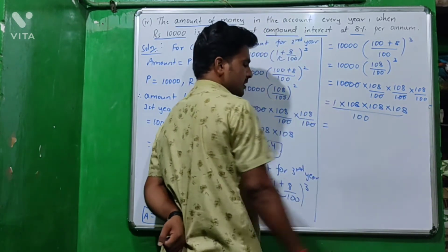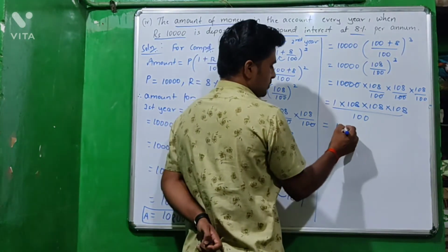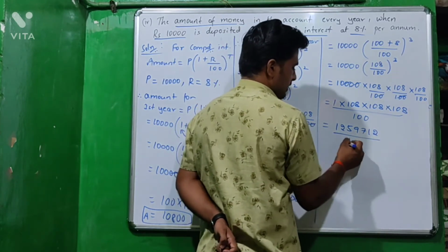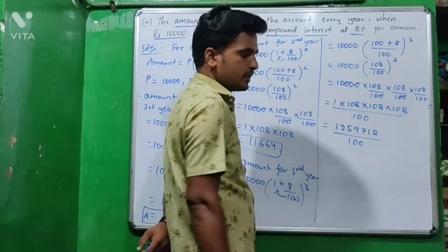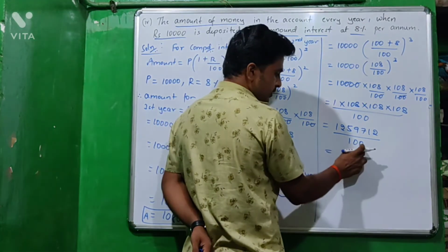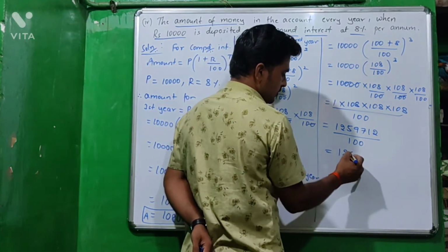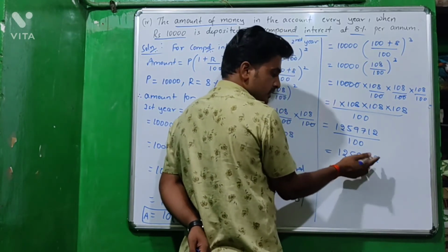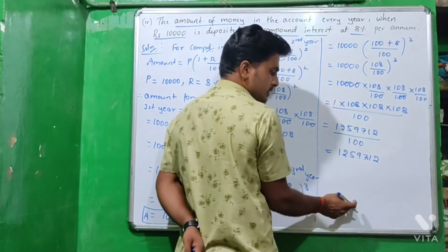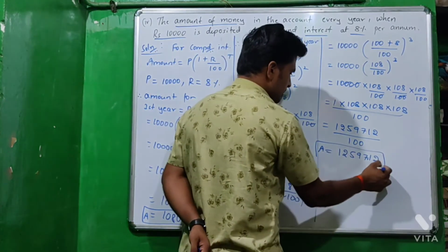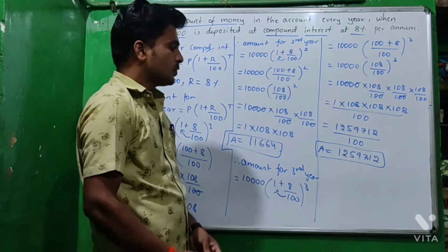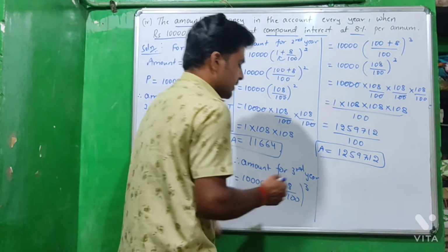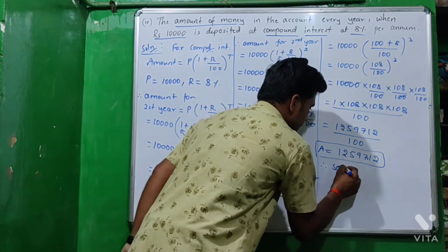If you simplify this, we get 1259712 divided by 100. In the denominator 2 zeros are there, so put a point after 2 digits. So the amount for the third year is 12597.12 rupees.